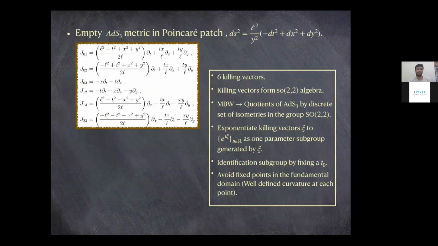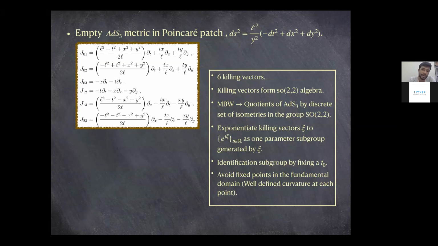If you start with an empty AdS3 metric in the Poincare patch, which looks like this metric, and you deal with all the Killing vectors that this metric can have, there are six typical Killing vectors, and these form an SO(2,2) algebra. Multi-boundary wormholes are quotients of AdS3 by some discrete set of isometries.